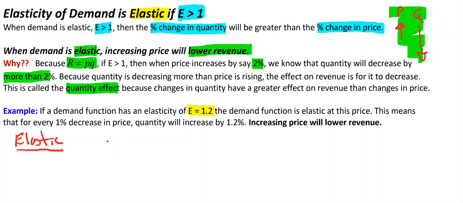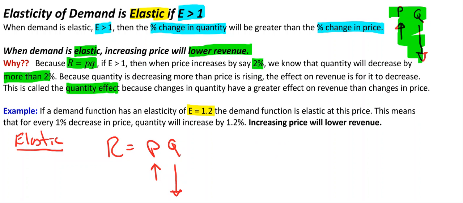And so we have revenue is equal to price times quantity. So if price increases by, let's say, this much, then the quantity demanded is going to go down even more.